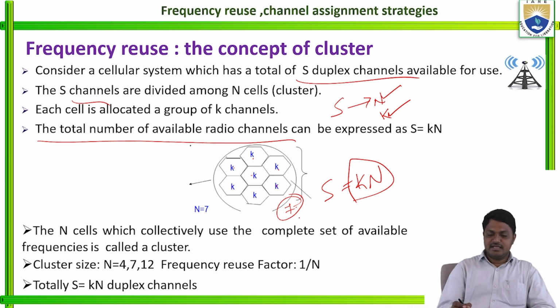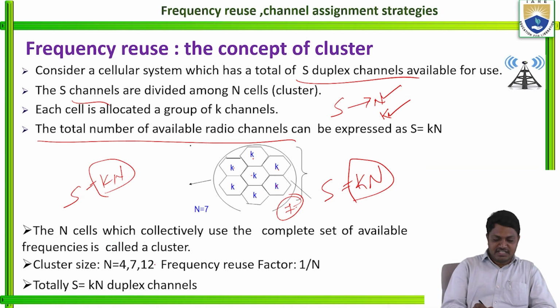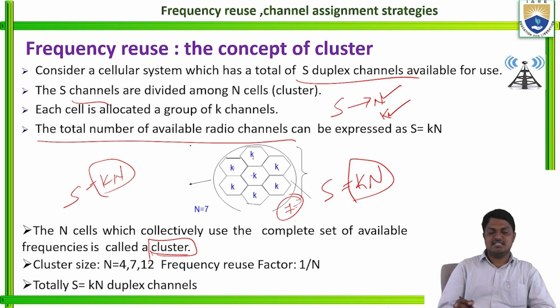So what has happened here? The total number of available radio channels can be calculated as S is equal to K into N. K is the group of channels and N is the number of cells. The N cells which collectively use the complete set of available frequencies are called a cluster. I am repeating the definition of the cluster here: the N cells which collectively use the complete set of available frequencies.